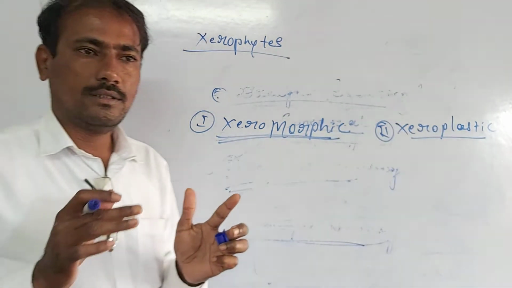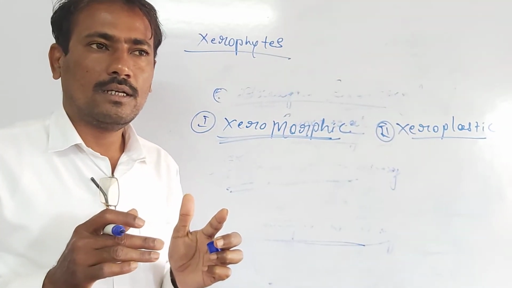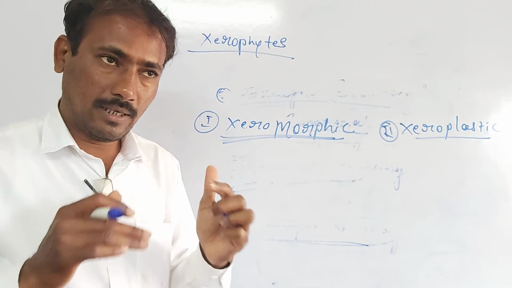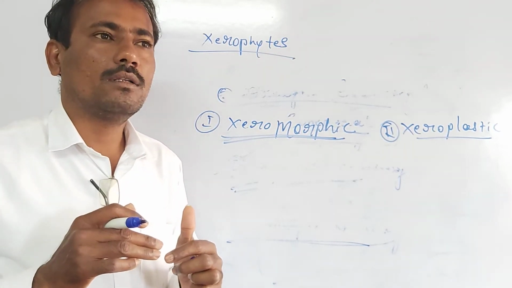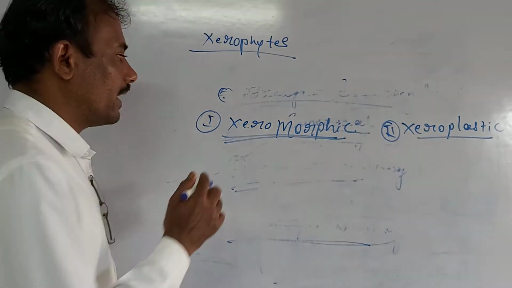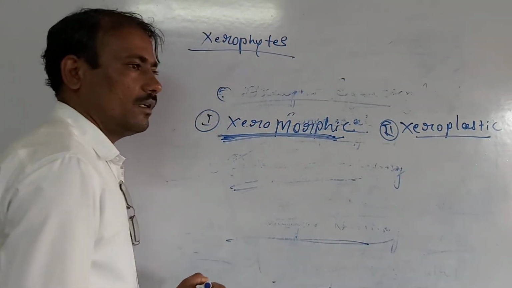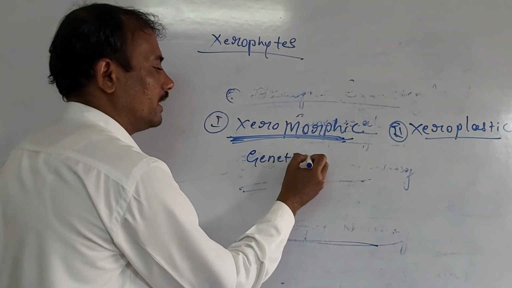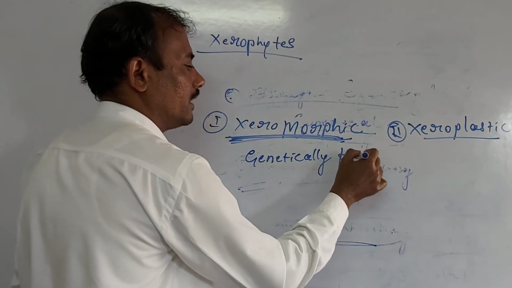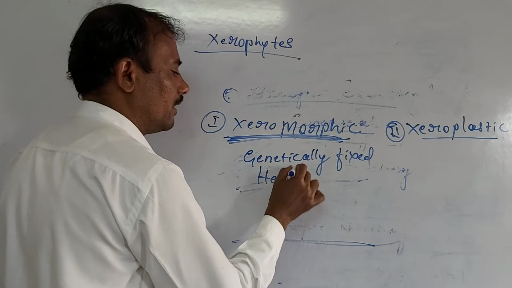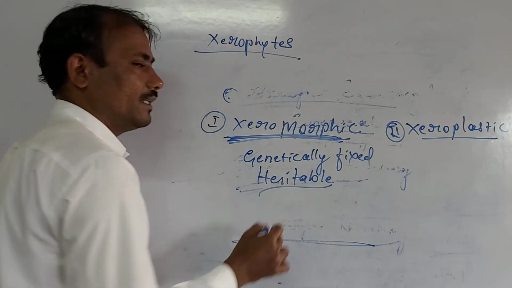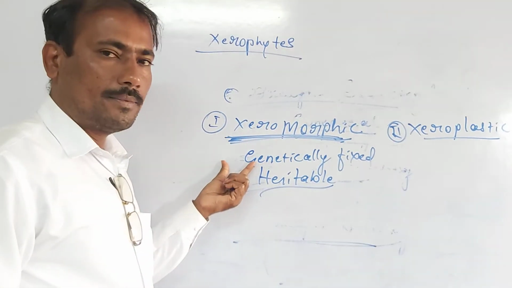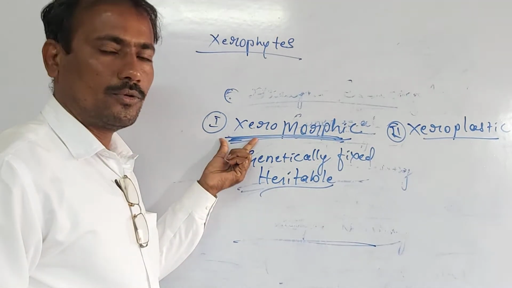Such genetically fixed and heritable characters, the adaptations of the xerophytes, are termed as xeromorphic adaptive characters, heritable from generation to generation.